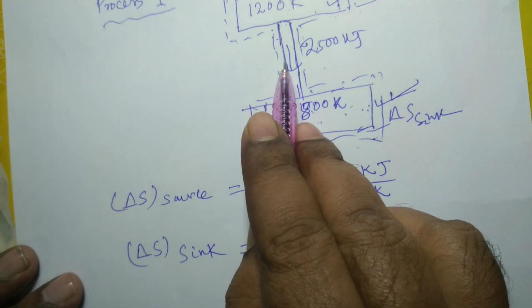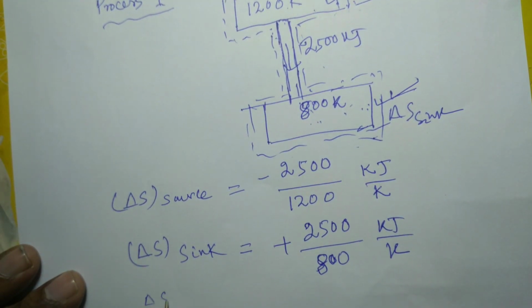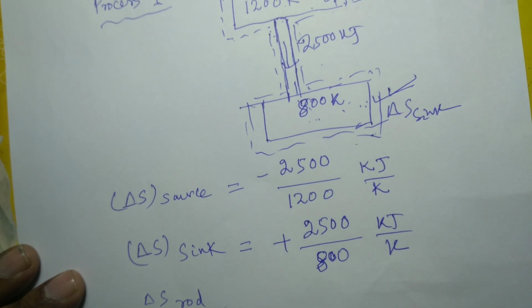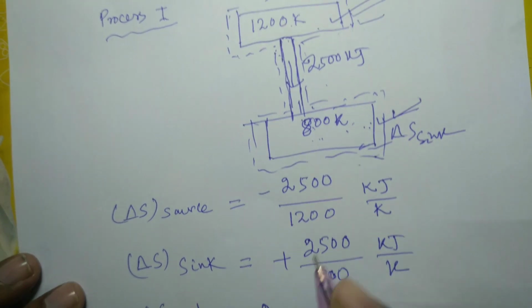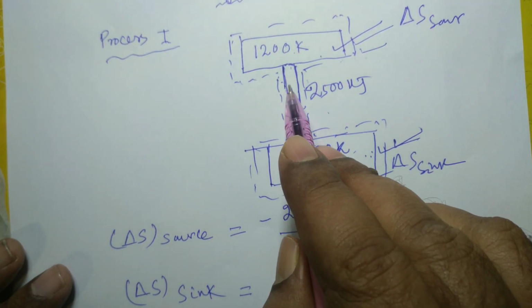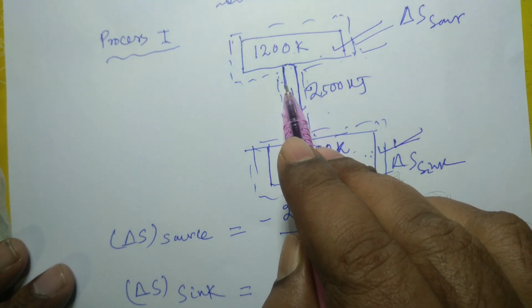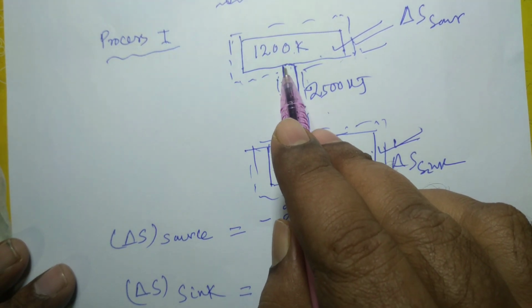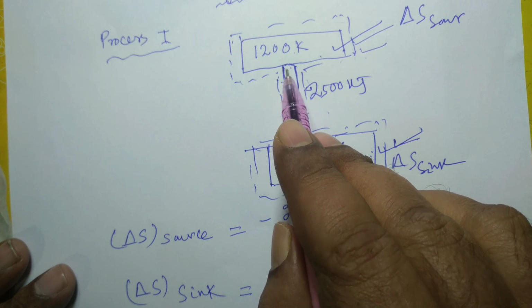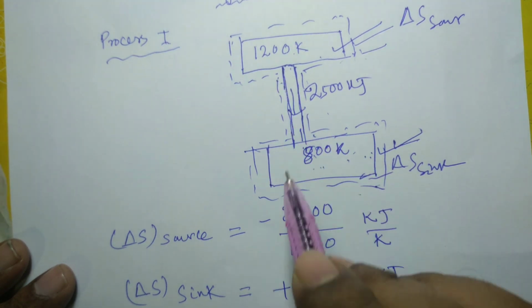But if you consider delta S of rod, it is equal to 0, because once this has attained steady state there will be no change in entropy during this rod.